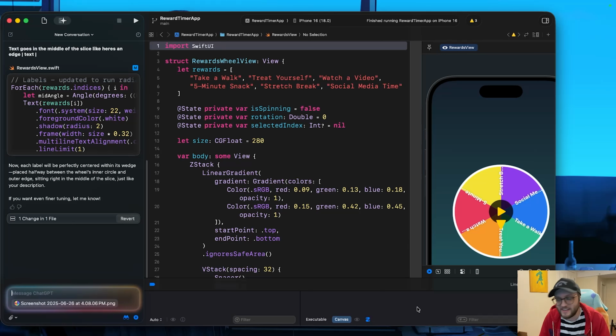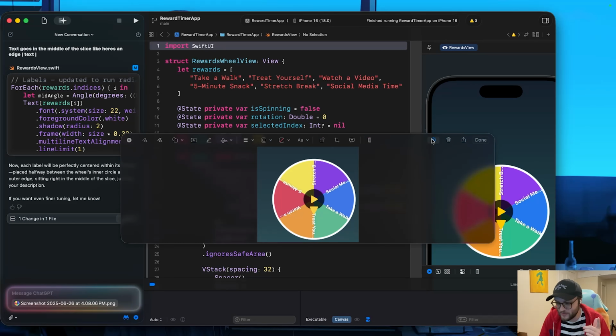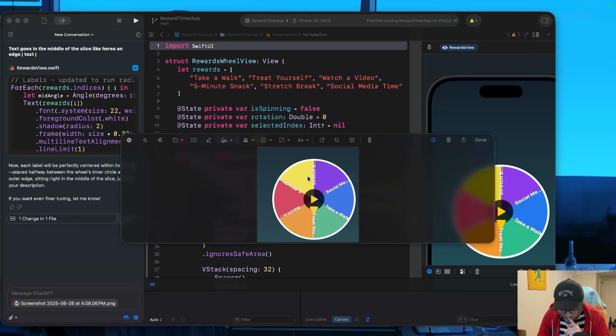Should I do one in... Okay. I got an idea. I'm going to take another screenshot. This isn't even vibe coding at this point. This is me using external tools to preview.